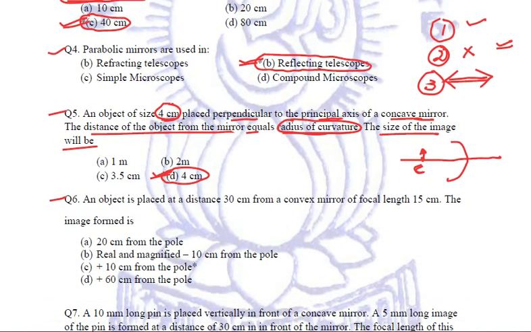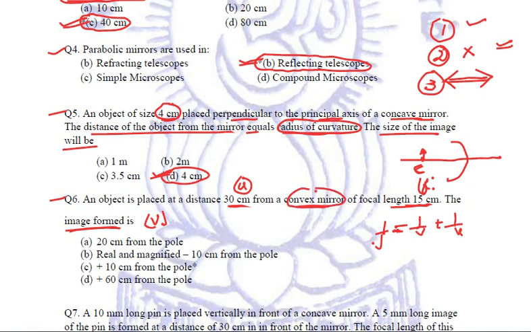An object is placed at a distance of 30 centimeter from a convex mirror of focal length 15 centimeter. Now, the object distance is given to us, right? Focal length F is given to us. We have to calculate the image distance, that is, we have to calculate V. So we will just apply the mirror formula. The mirror formula is 1 by F is equal to 1 by V plus 1 by U. Here we have to remember the sign conventions. When we are talking about convex mirrors, the focal length of a convex mirror is taken to be positive.